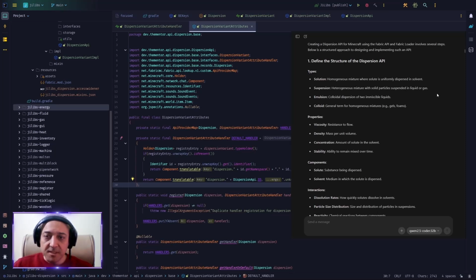We are putting the bare minimum possible there in the API so that the users of the API can utilize it. For example, I will add viscosity inside the dispersion. However, I'm not going to handle it. I don't care if something has high viscosity or low viscosity. I will add a property for stability. However, I don't care if a dispersion is stable or not stable, or what should happen if it's not stable. These are not my responsibilities.